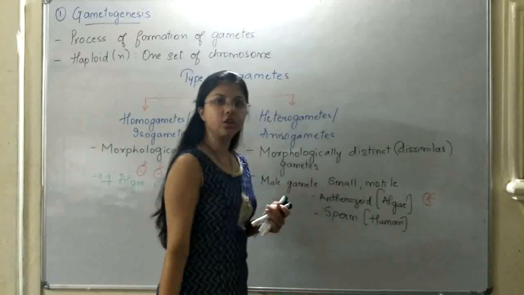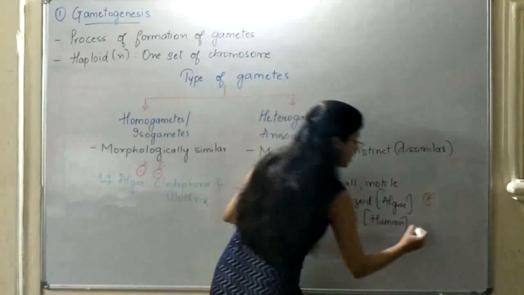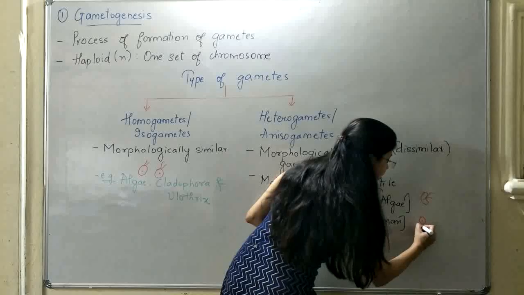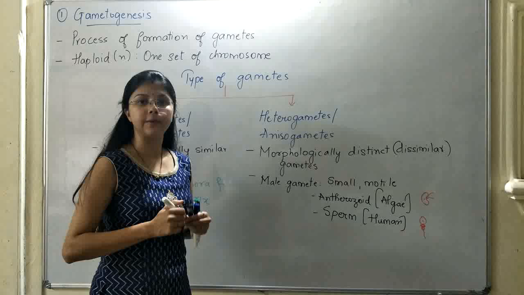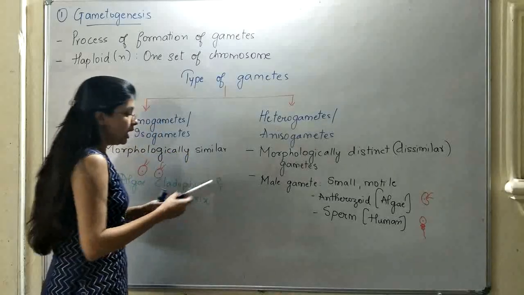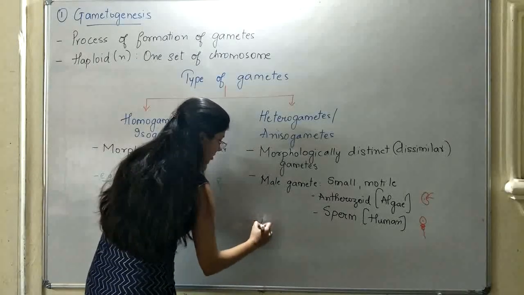It is a motile structure and small in size. The sperm has a head region, a neck region or middle piece, and then the tail.